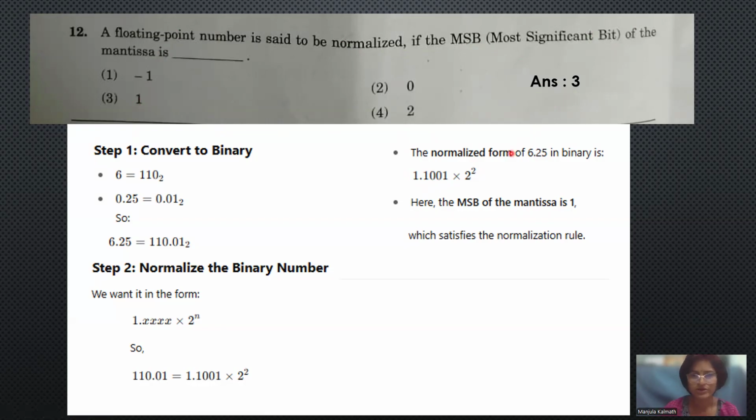I hope it is clear to you. In this video, we solved 12 questions, and of these, 50% of the questions are repeated from the previous question paper, only with slight modification; the same concept comes. The remaining questions from the same question paper will continue in the next video. Thank you for watching. See you till then.